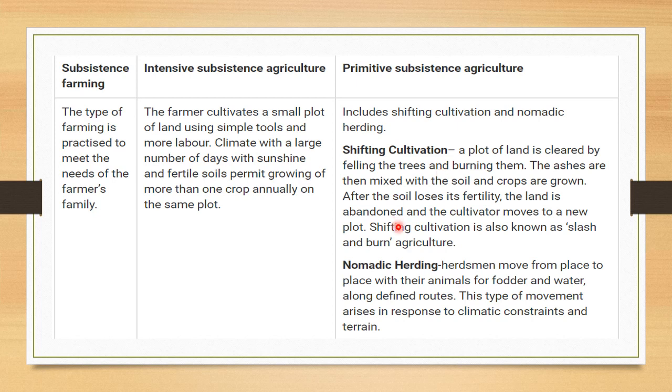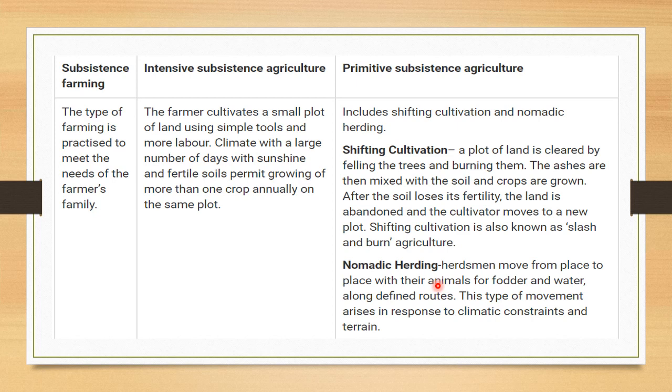This shifting cultivation is also called slash and burn agriculture, because they use one plot for agriculture, and after the soil loses its fertility, they burn those places and then move to the next place. And one more, nomadic herding. That means the herdsmen will move from place to place because they grow animals. They move in search of good plants for feeding the animals, and also for getting proper water and for making the climate good.